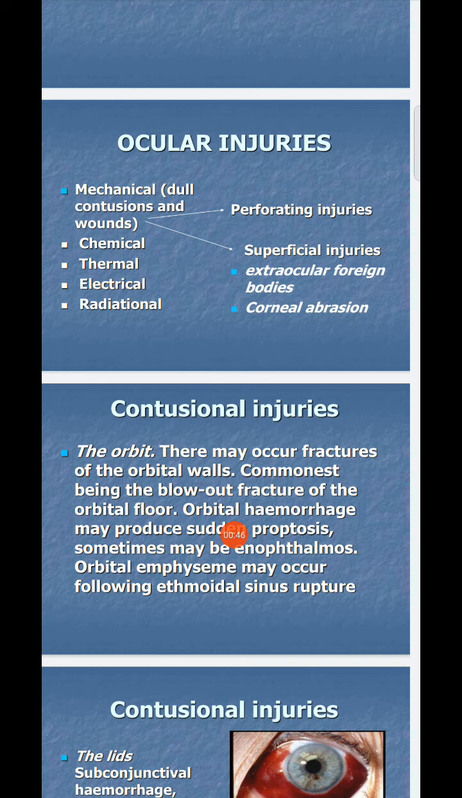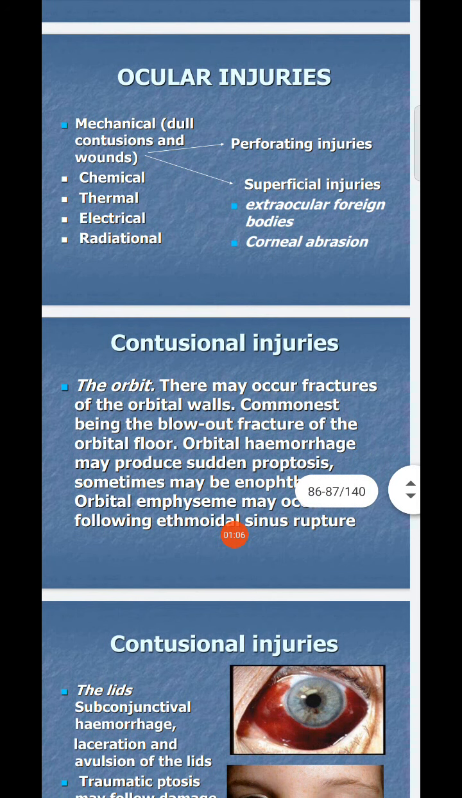The contusional injuries of the orbit: there may be fractures of the orbital walls, the commonest being the blowout fracture of the orbital floor. Orbital hemorrhage may produce sudden proptosis, sometimes enophthalmos. Orbital emphysema may occur following ethmoidal sinus rupture.